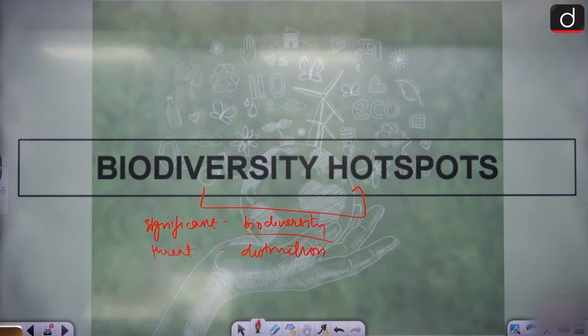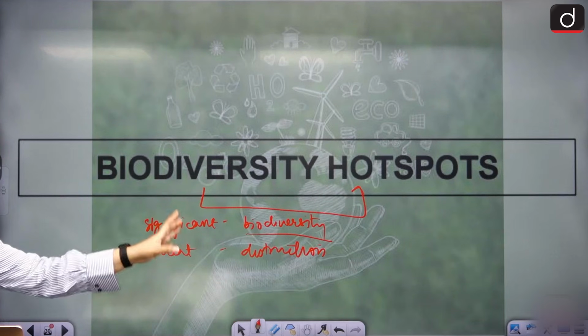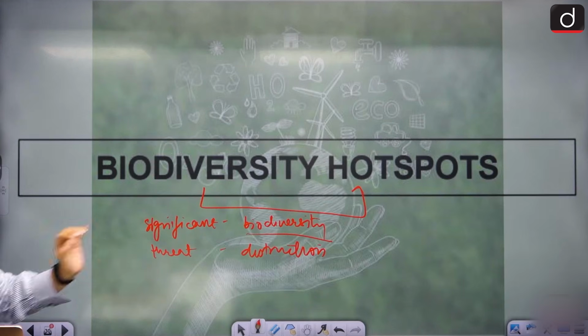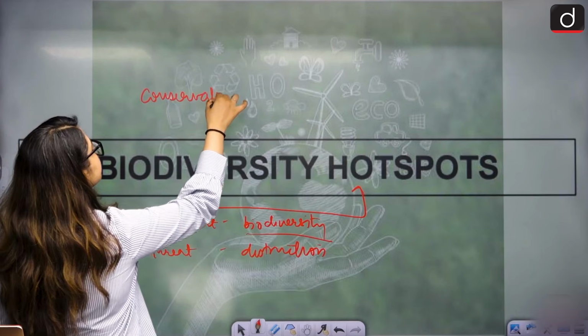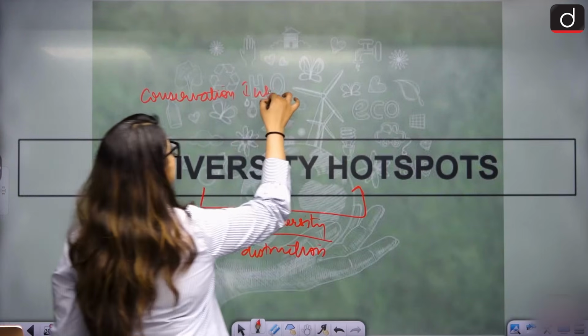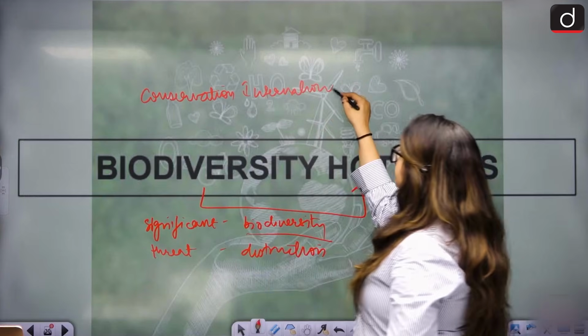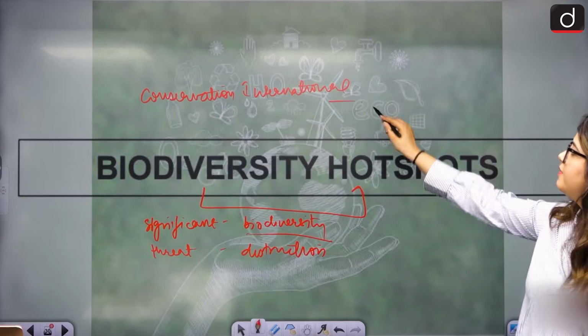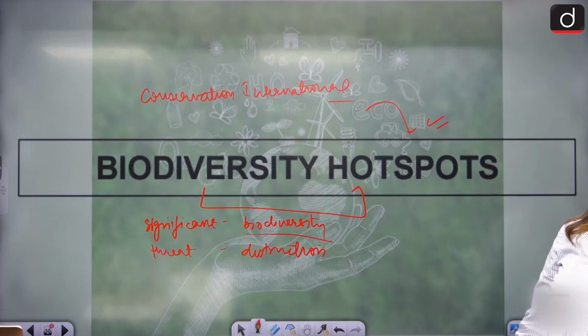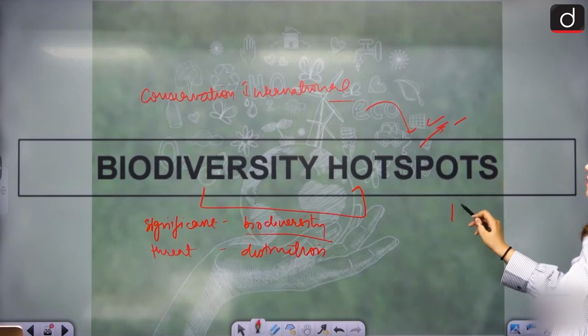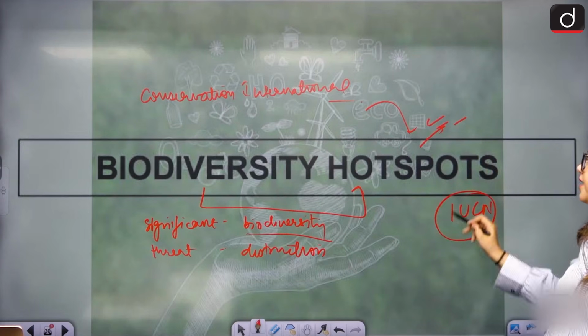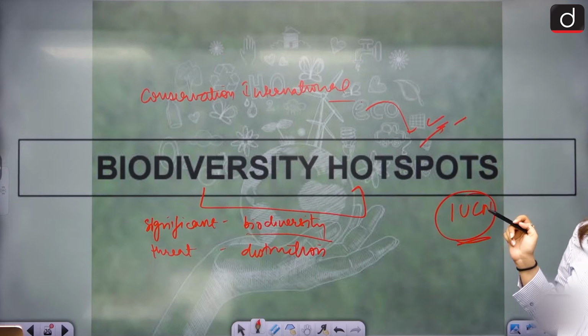Clear? Yeah. However, there are still certain criteria to qualify as a hotspot. Who decides that? Conservation International. They are the ones who decide what we will call a hotspot, and they will tell us this is a hotspot and you need to preserve it, and then the preservation task is taken over by IUCN.